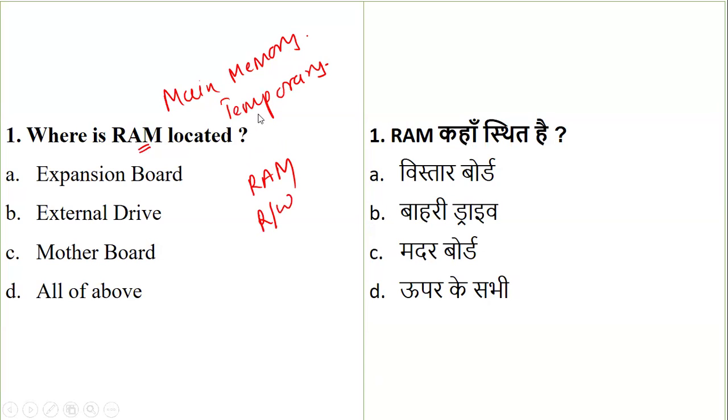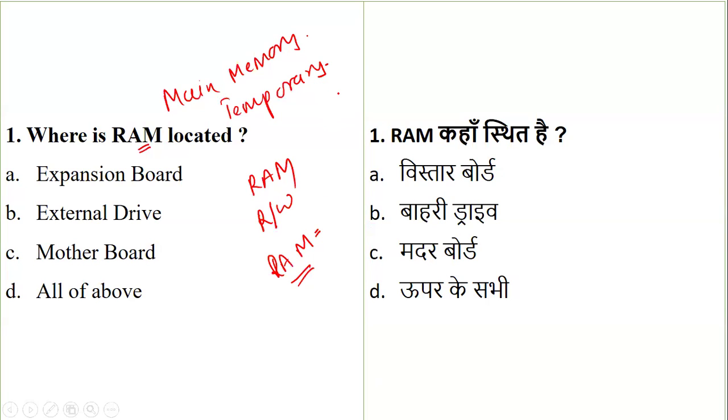Every time a user turns on the computer, a set of operating instructions is copied from the hard disk into the RAM. And these instructions, which help the computer to control the basic functions, remain in the RAM until the computer is turned off. As soon as the power is turned off, whatever data is present in the RAM will disappear. So now our main question is, where is this RAM located?